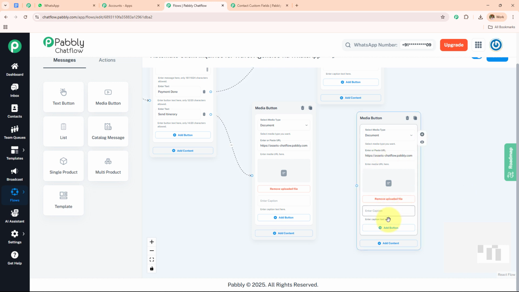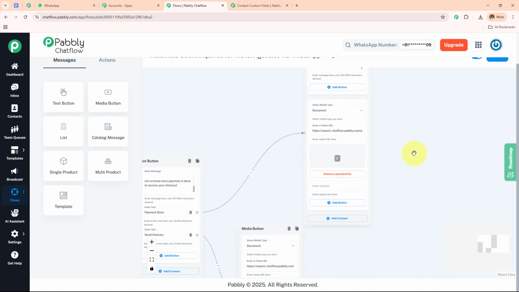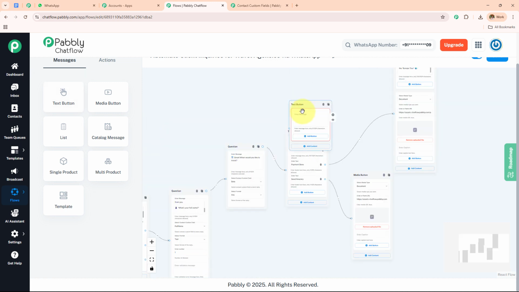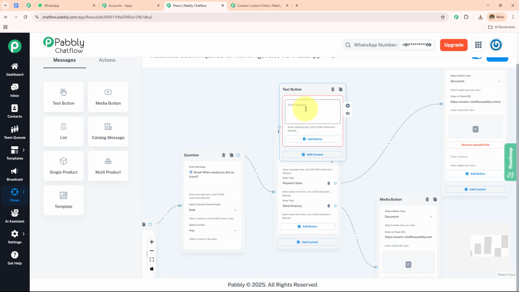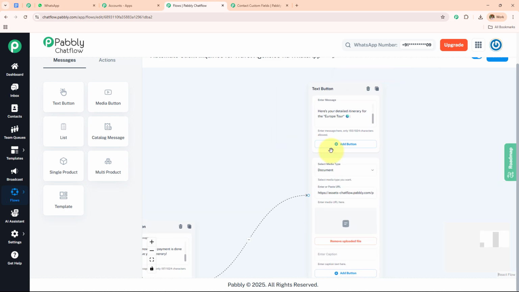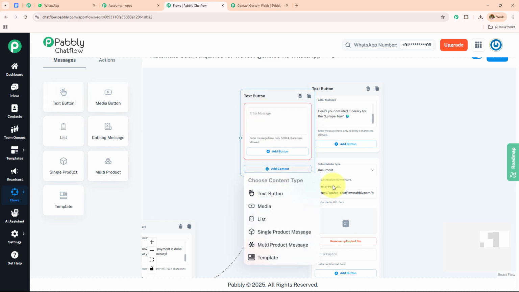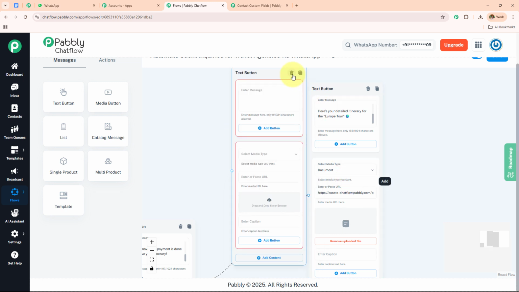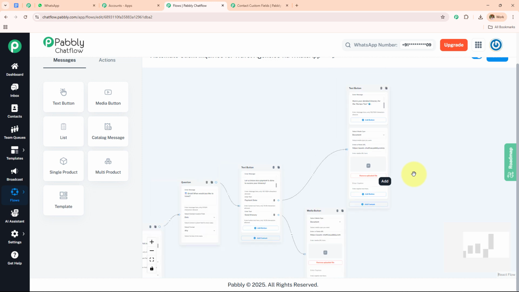You can also add the captions, and over here I have added this document in the text button only. So if I drag and drop this text button and I write any text over here, you can see this add button. If I wanted to add any button, I would have added that. So over here I have not added the button. Instead, in this text button, I have simply clicked on this add content, and I have selected my content type as media, and in this manner I was able to send the message and the document also.